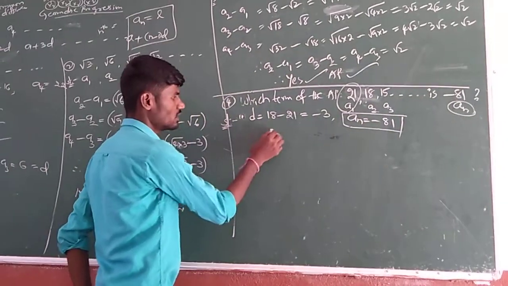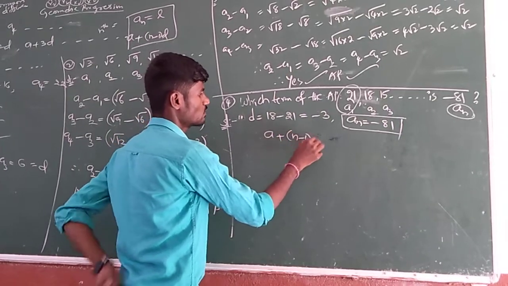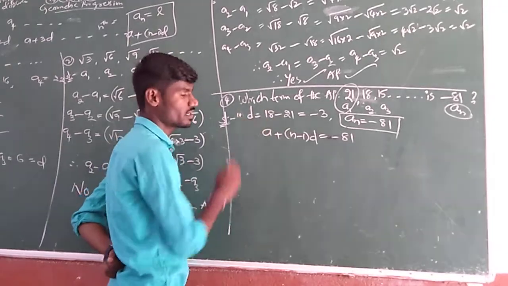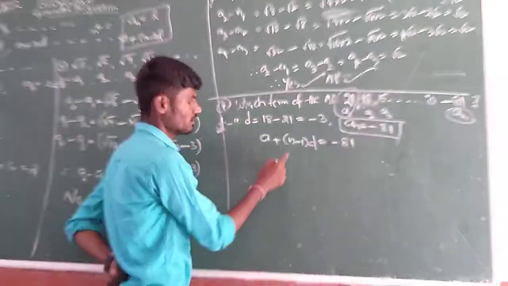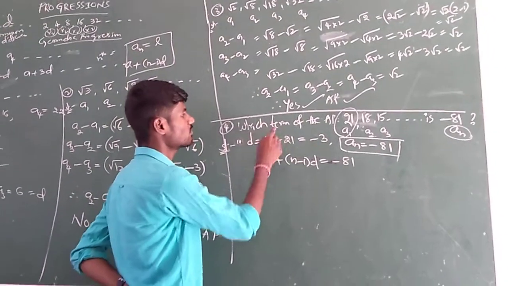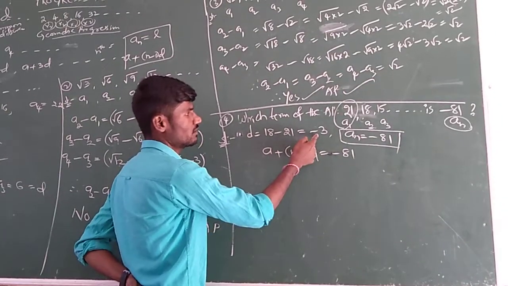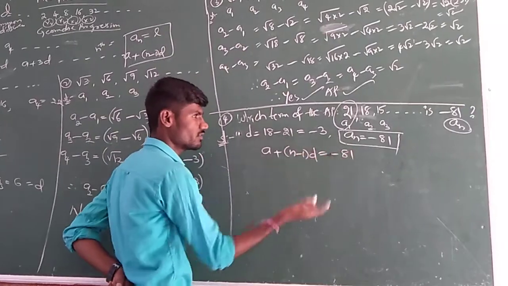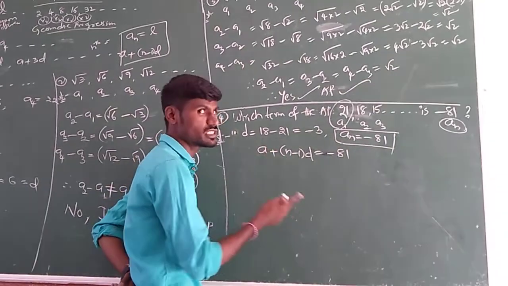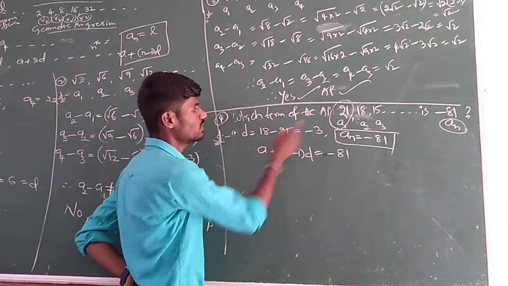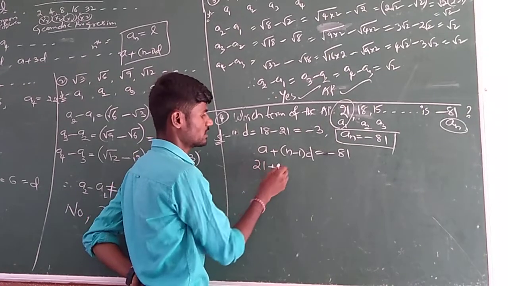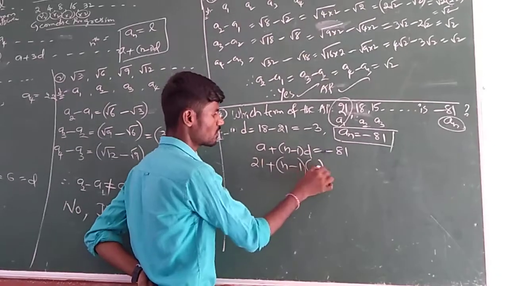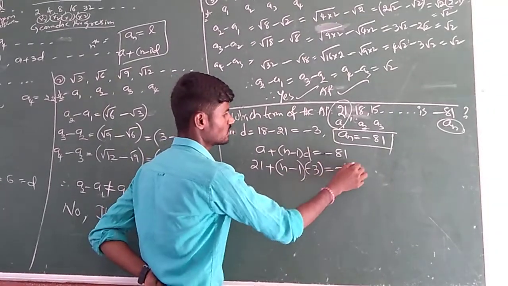Actually, what is the An formula? A plus n minus 1 of D is minus 81. Then if we simplify, we will get the n value, because A is already given, n means we need to find which term position, D is already obtained from the problem, and minus 81 means An, which is also given. What is its position? We need to find. A, how much is it? 21 plus n minus 1, D is negative, put the bracket, minus 3 equals minus 81.